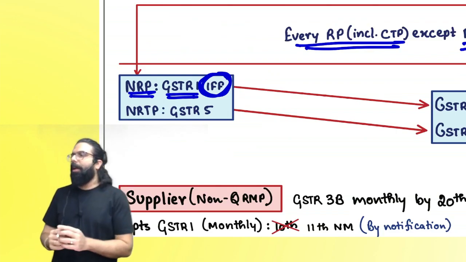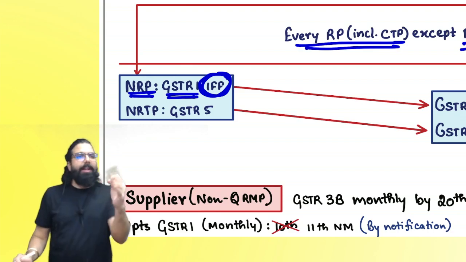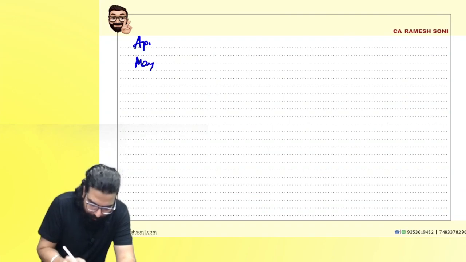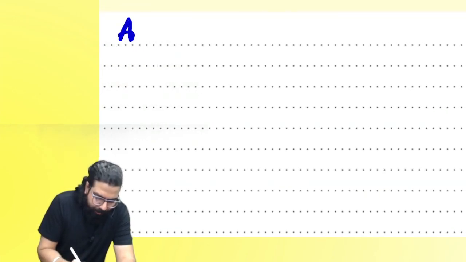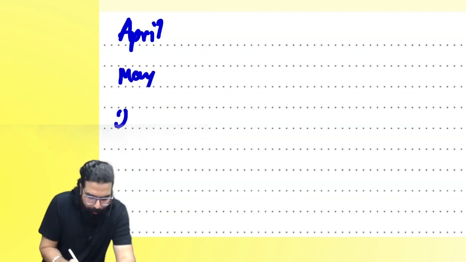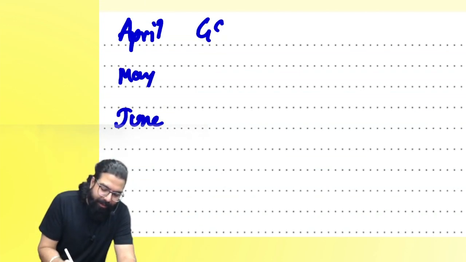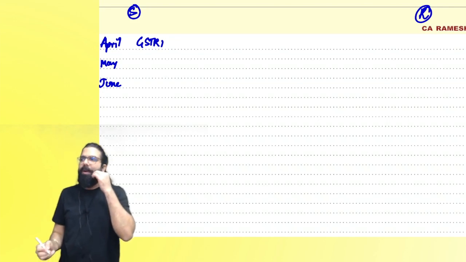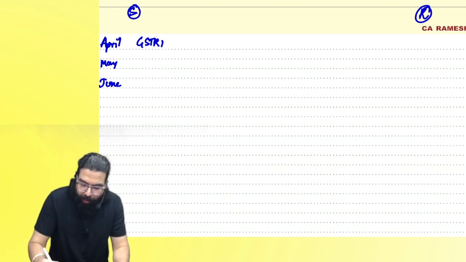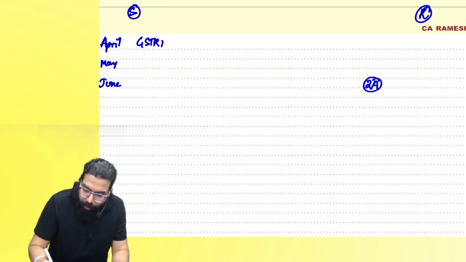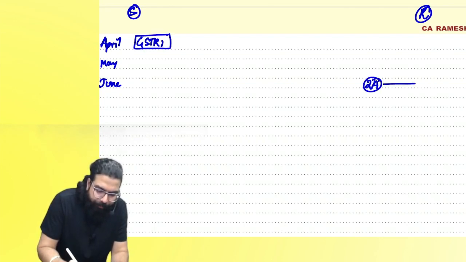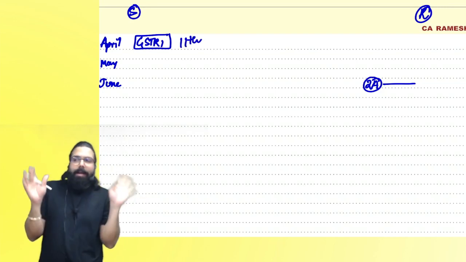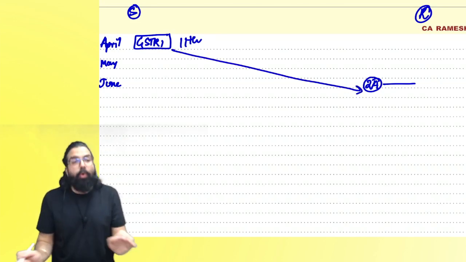I'll talk about monthly return and quarterly return a little. Okay, everyone? What is monthly return? For an example, April month, May month, and June month, I'll take 3 months. If I go ahead and file GSTR 1, how will the front party get the credit? I am the supplier, he is the recipient over here. Can you tell me how will the front party get the credit? I filed my GSTR 1, it will go to the front party's GSTR 2A. So when will I file GSTR 1, everyone? 11th of next month, means April month's GSTR 1 I'll file by May 11, and it will go to the front party's GSTR 2A immediately.